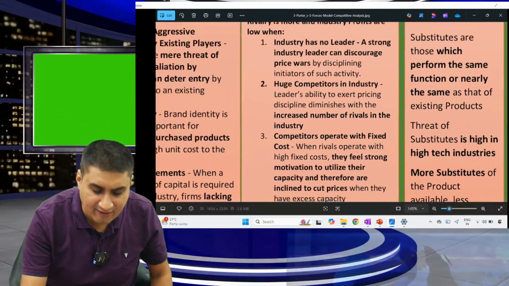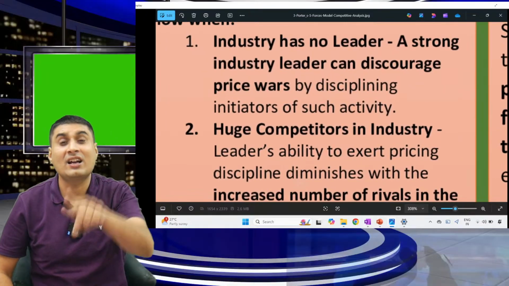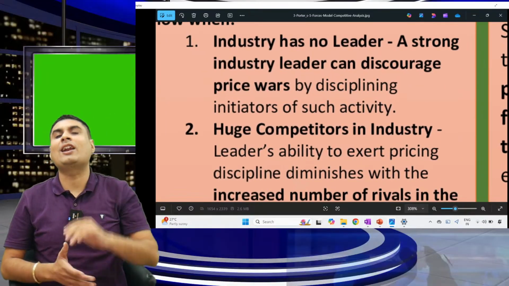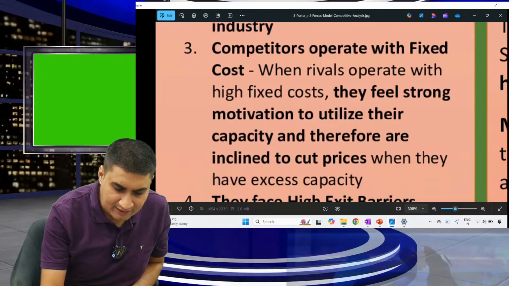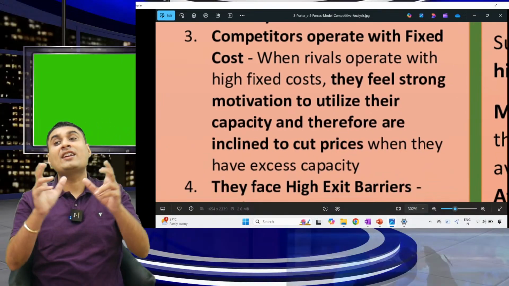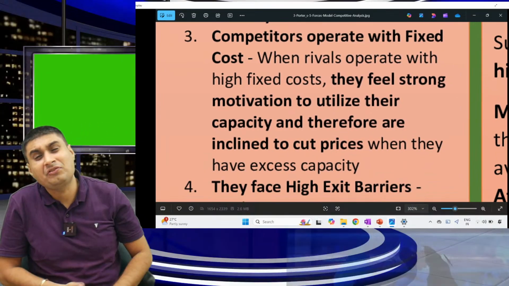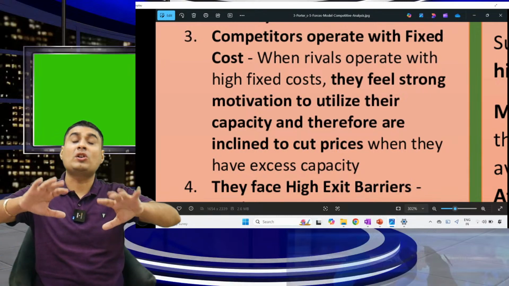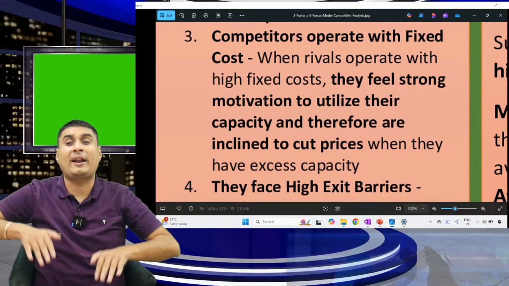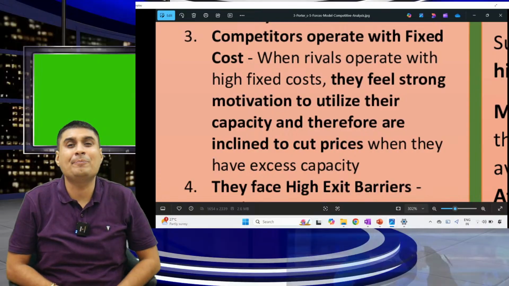Clear? So tell me, when is rivalry more? 2 points are done. Industry has no leader. It means there are a lot of competitors. Next, companies operate with fixed cost. Whenever you operate with fixed cost, you feel strong motivation to reduce your price. Why? Because cost is the same.